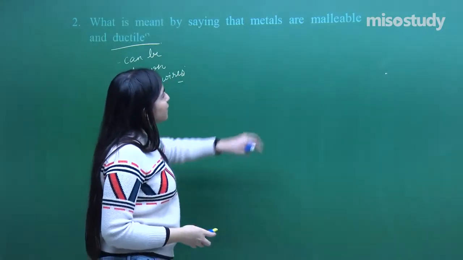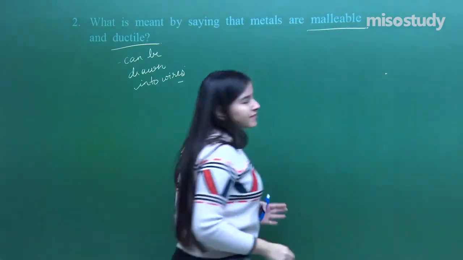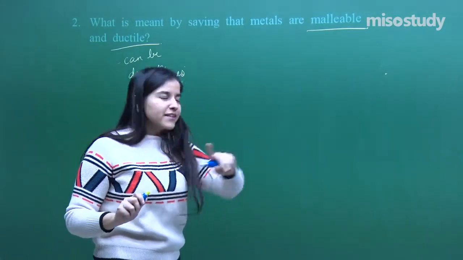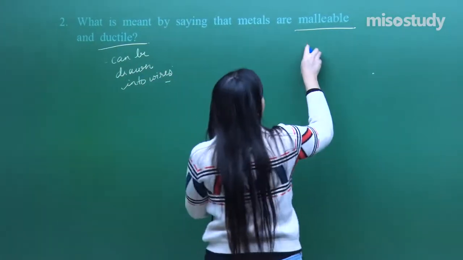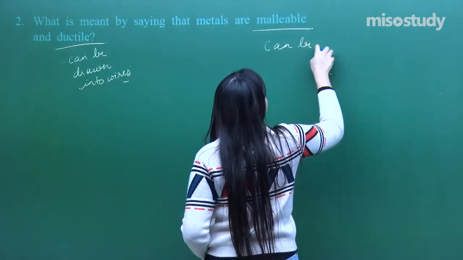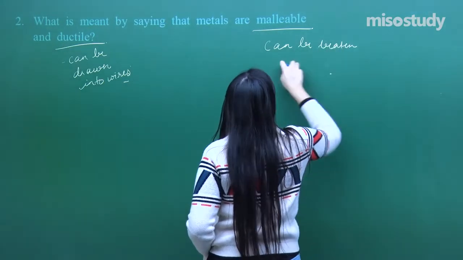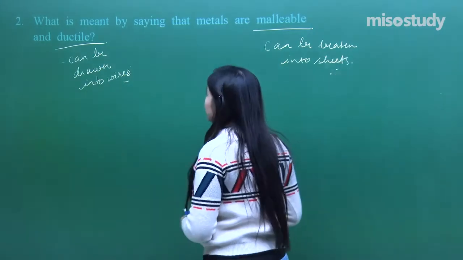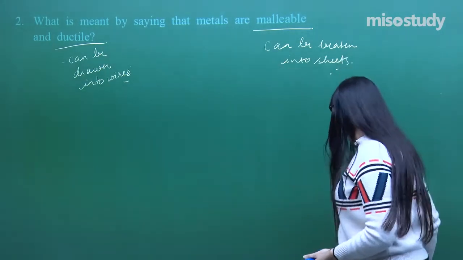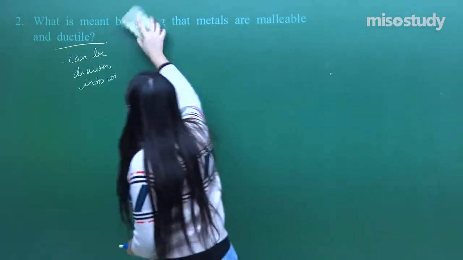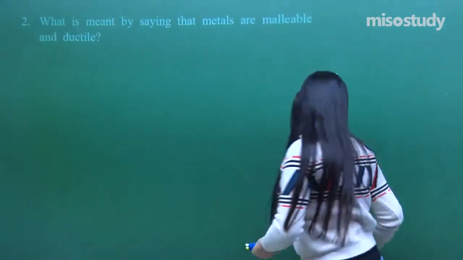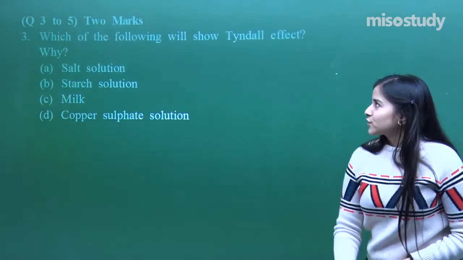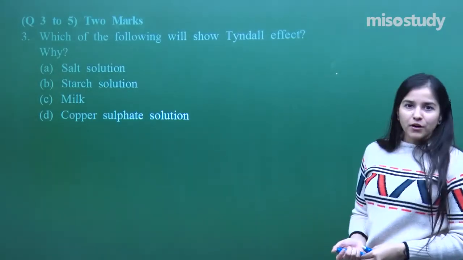Whereas metals are malleable, that means one can be drawn into wires, the other can be made into sheets. That is known as malleability: can be beaten into sheets. Got it? So that completes question number 2 as well, and this was a pretty easy question. You just need to remember what all the terms are.